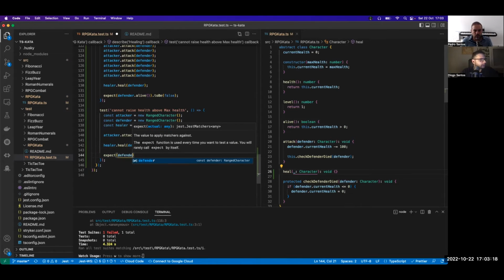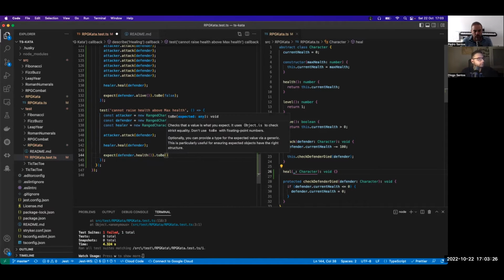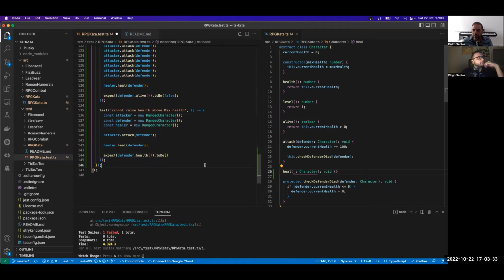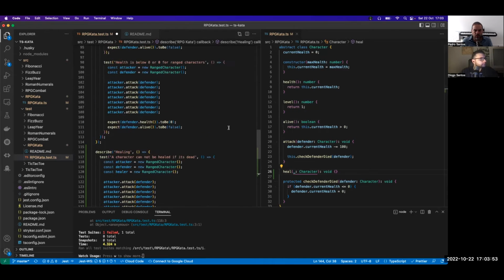Is it the defender? Yes. Dot health. Yes, to be. This is a range, so it's 110 minus 80. Why 80? Because you said that the healing does 80 healing, right? Oh, okay, sure. So it's what, 30? So go to the test above, the one where you do the damage.